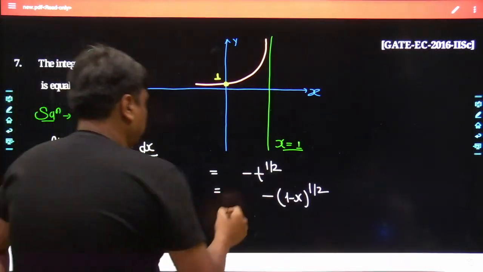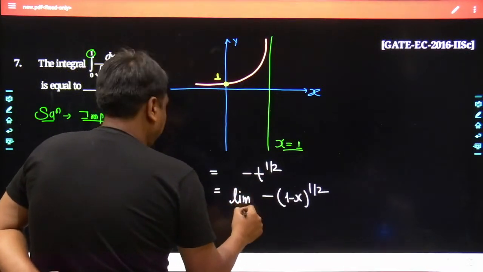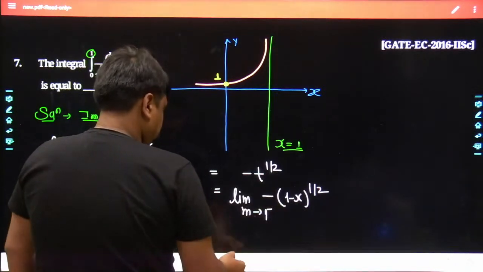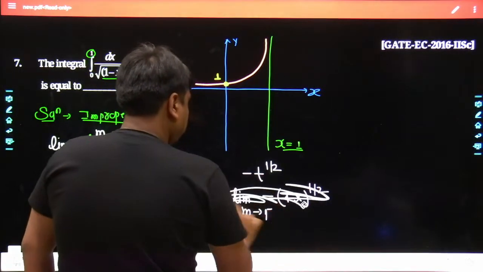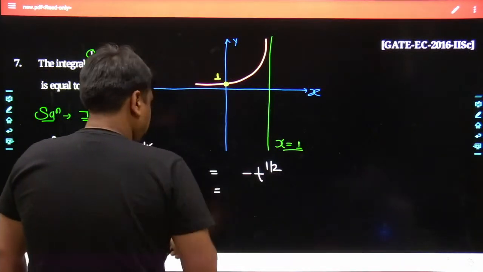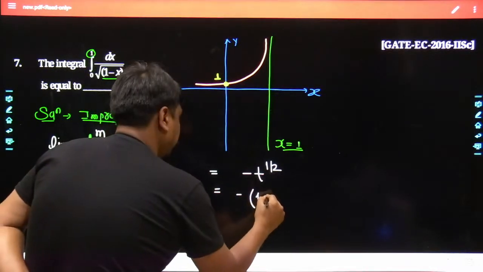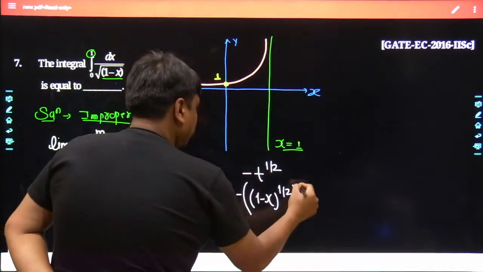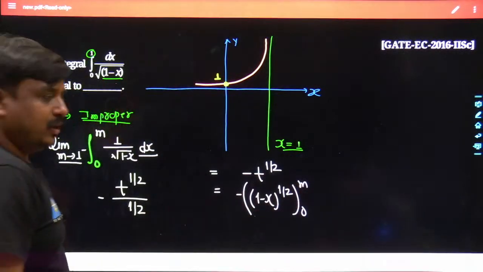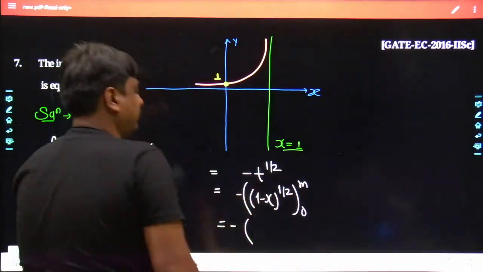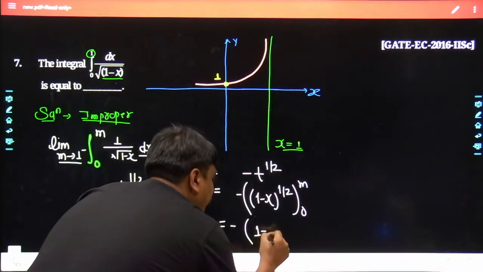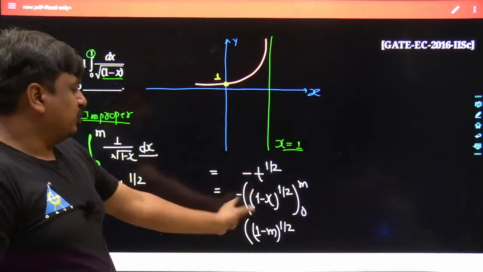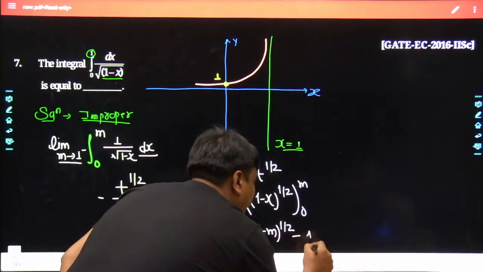And here goes the limit. m has to be fed as 1 minus. Okay, let me do one thing, let me rub this out. Here it becomes minus 2 times 1 minus x raised to 1 by 2. And now it's time to feed its limit, which would move from 0 to m. So once you feed its upper limit, it would become 1 minus m raised to half. And then it is 1 minus 0, that would be 1, and 1 to the power of half would be 1 itself.